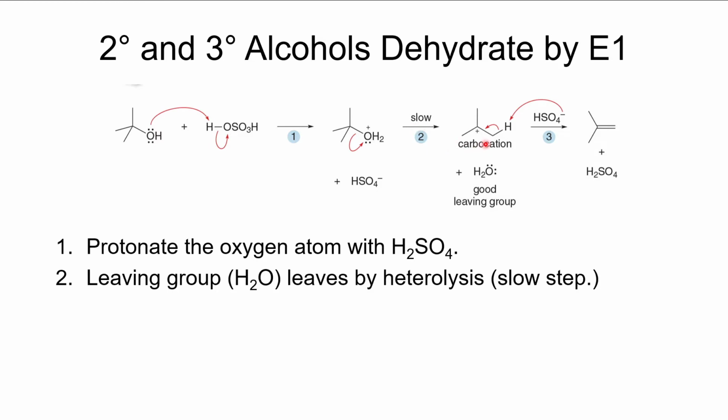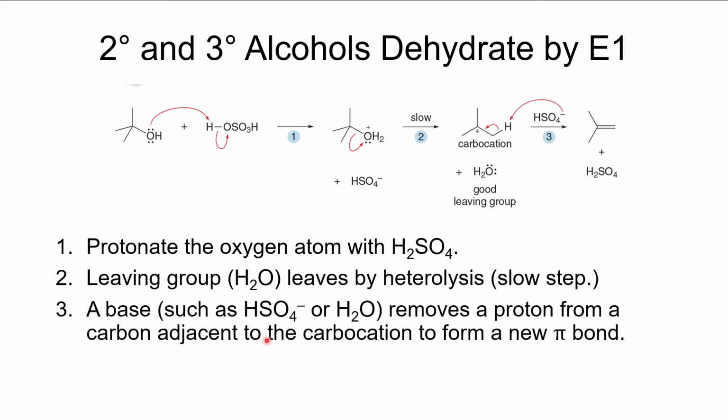And then once we form that carbocation, a base, and that base can either be the conjugate base of our acid or some H2O that's floating around, can deprotonate this carbocation intermediate, and that will give us an alkene.